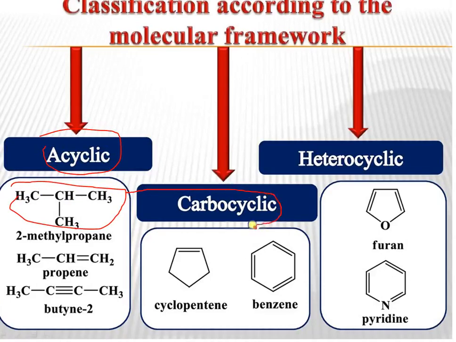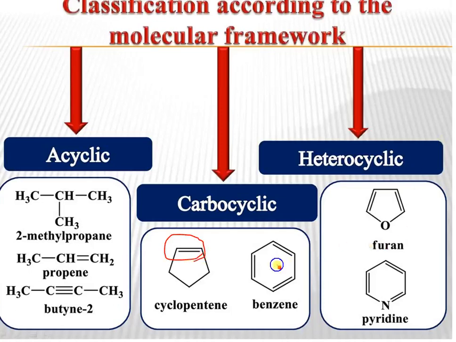Carbocyclic means carbon only. It contains carbon and hydrogen but in the form of a cyclic ring system. For example, cyclopentane contains 5 carbon atoms. It is pentane or pentene, it is pentene, because it contains a carbon-carbon double bond. This contains unsaturation, and this is called benzene. What is benzene? This is a cyclic ring system that contains only carbon and hydrogen.